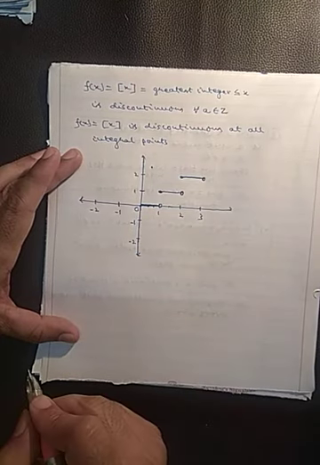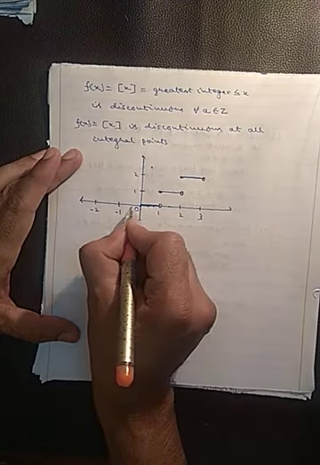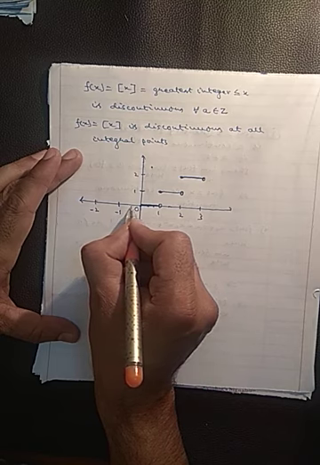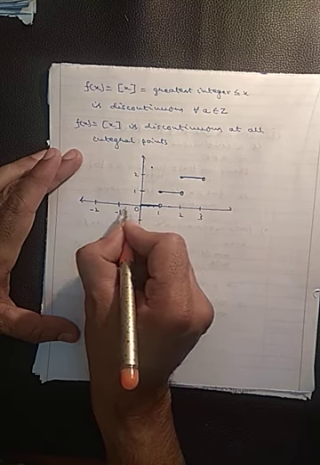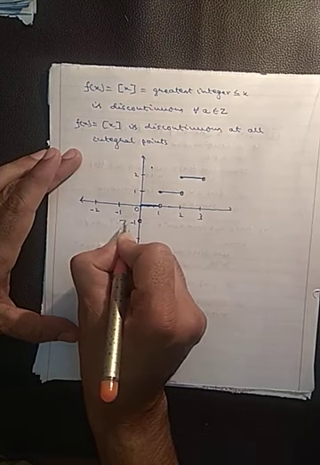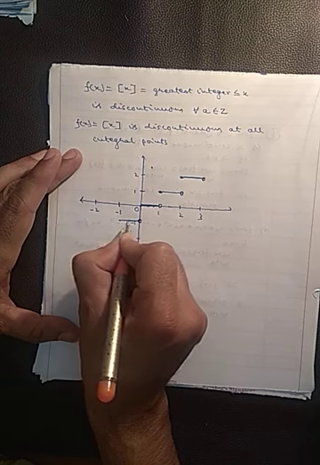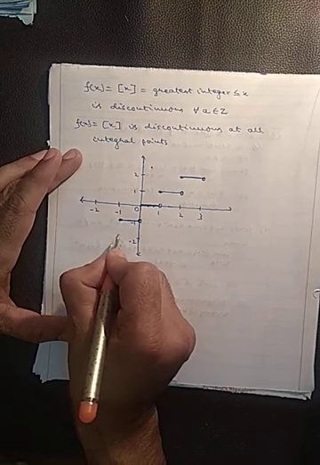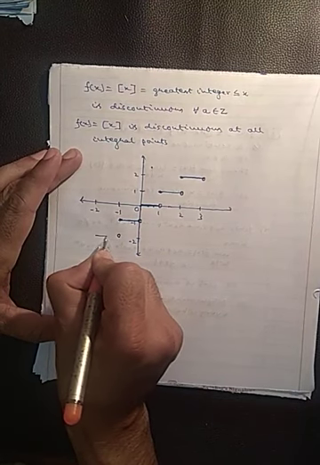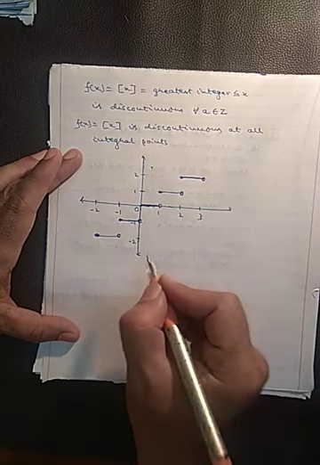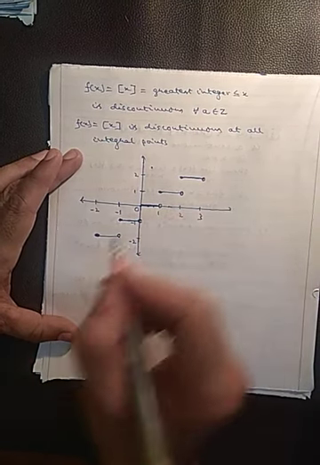Okay, in this way. And if you take a number which is less than 0, if you take a number minus 0.5, the answer will be minus 1. So here this will be the case from minus 1 to 0, and then minus 2 to minus 1. So this is the graph of greatest integer function, that is called step function.